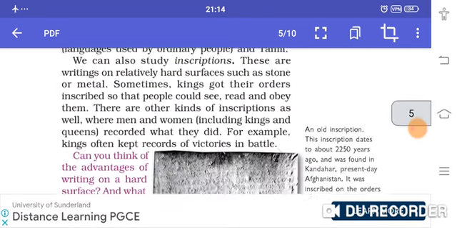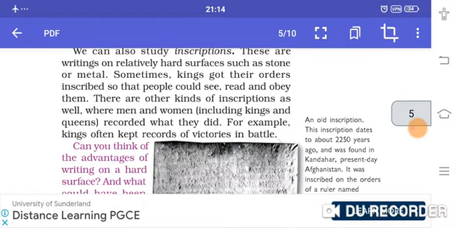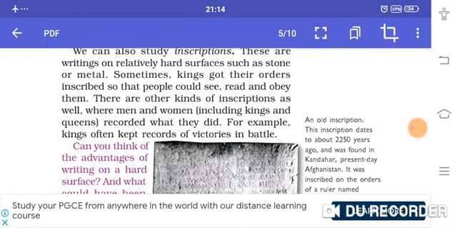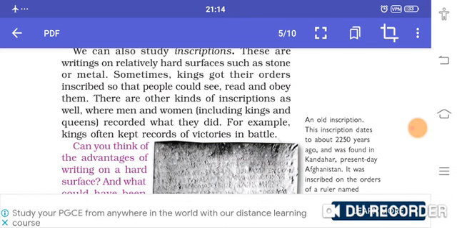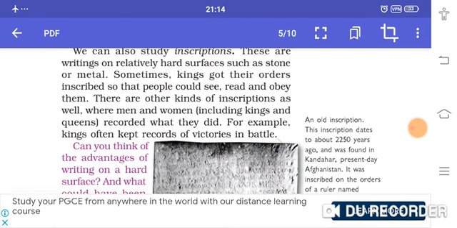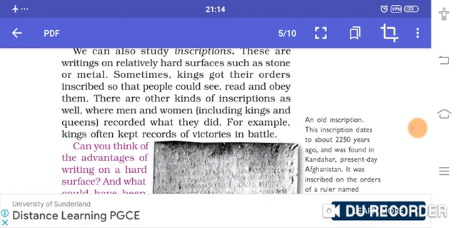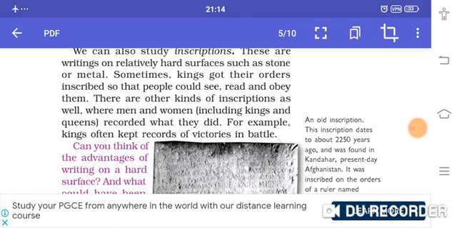Okay, so we discussed the manuscript. Now, inscription. What are inscriptions and archaeologists? Let us see. Inscriptions are also writings, which were written on a relatively hard surface. In the past, when the kings wanted their orders inscribed so that the people could see, read and obey them, they used inscriptions for this purpose.